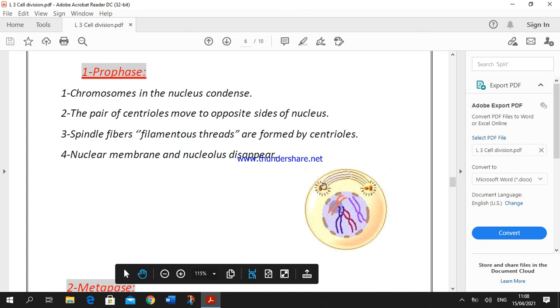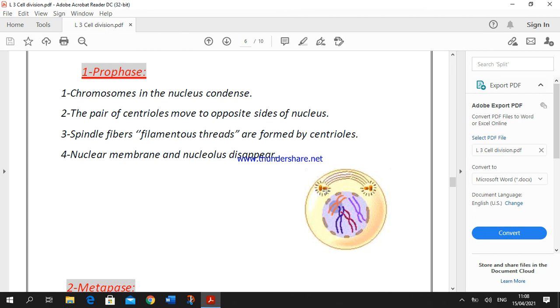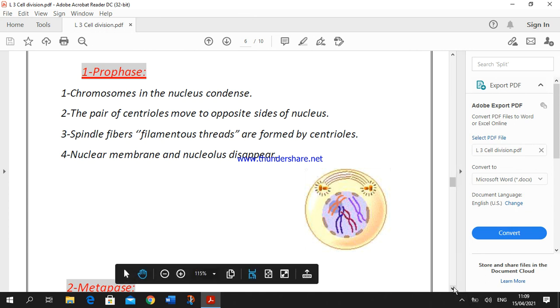The centrioles also produce filamentous threads, filamentous strings, known as spindle fibers. After the formation of the spindle fibers, the nuclear membrane and the nucleolus disappear.